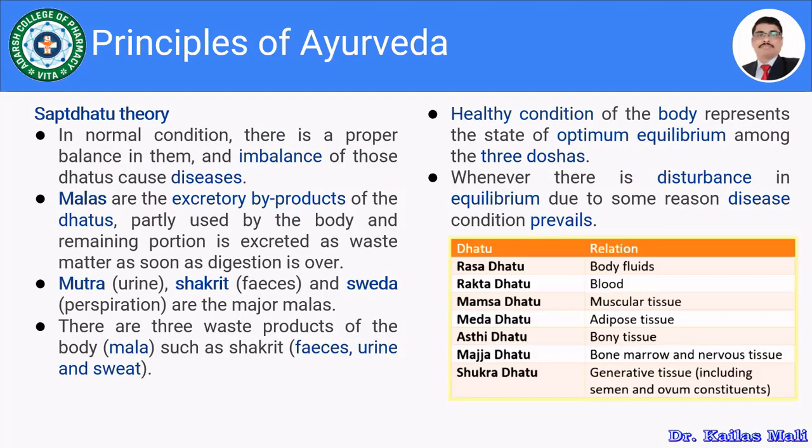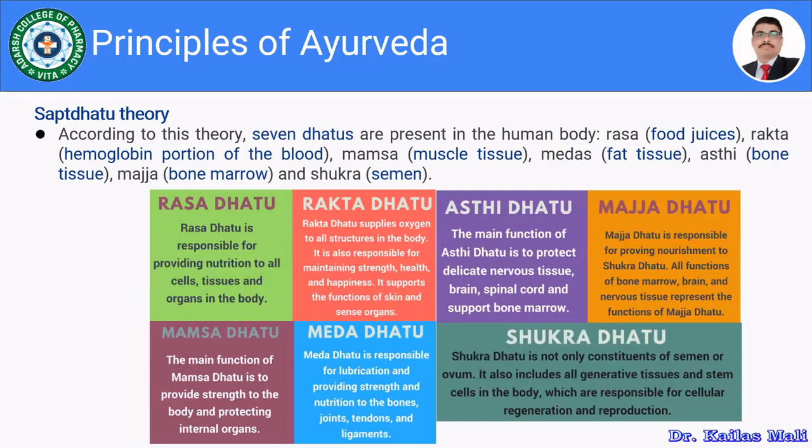So you can see that these 7 dhatus, that is rasa dhatu, correlate with the body fluids, rakta dhatu with the blood, mamsa dhatu with the muscular tissue, medha dhatu with the adipose tissue, asti dhatu with the bony tissue, majja dhatu with the bone marrow and nervous tissue, and shukra dhatu with the generative tissue, semen, and ovum constituents. As I have said, there are 7 dhatus.